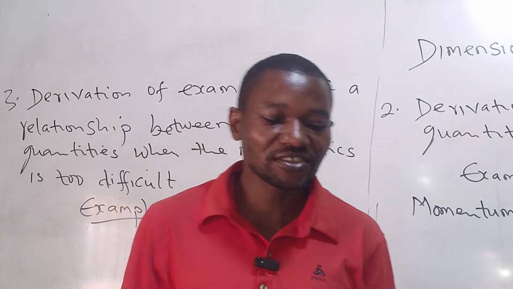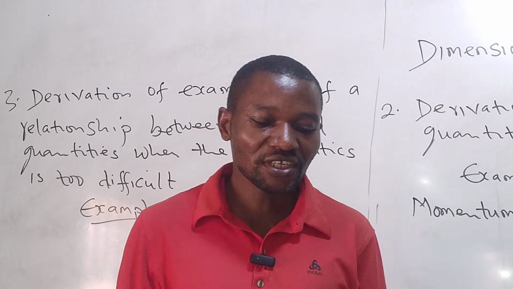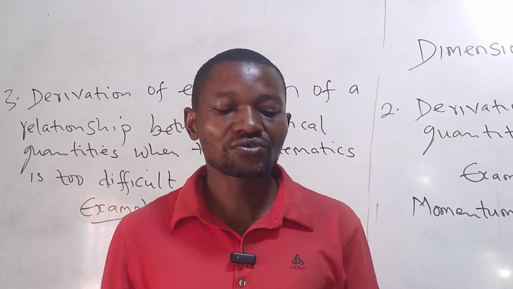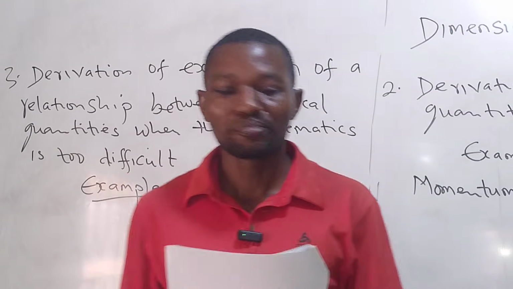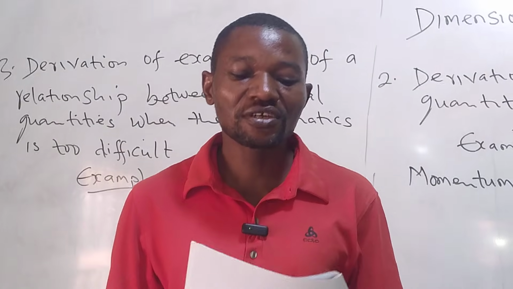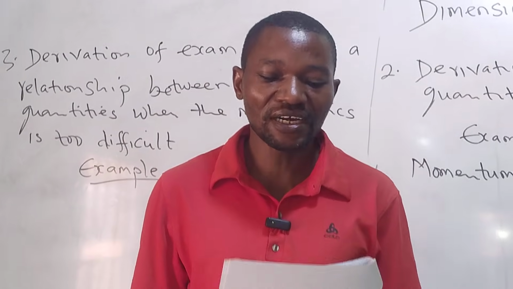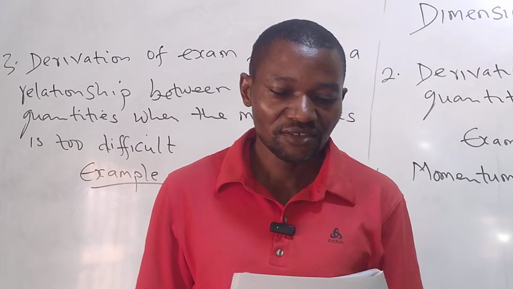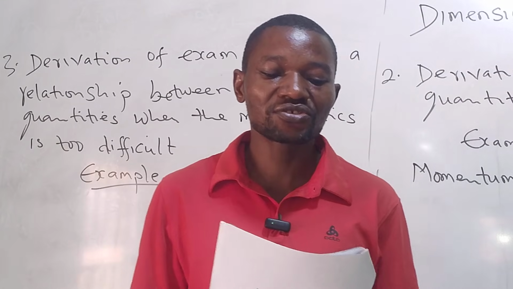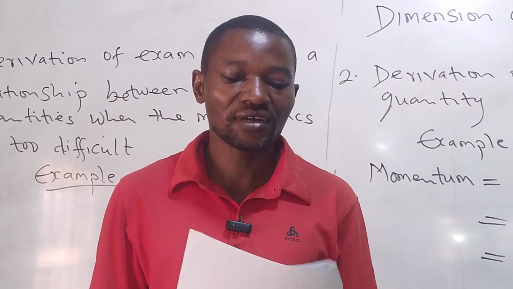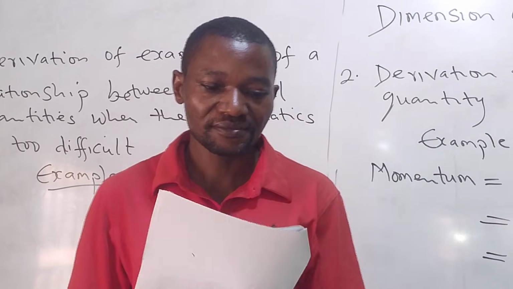A small mass is suspended from a long thread so as to form a simple pendulum. The period of oscillation depends on the mass, the length of the thread, and the acceleration of free fall at the place concerned.